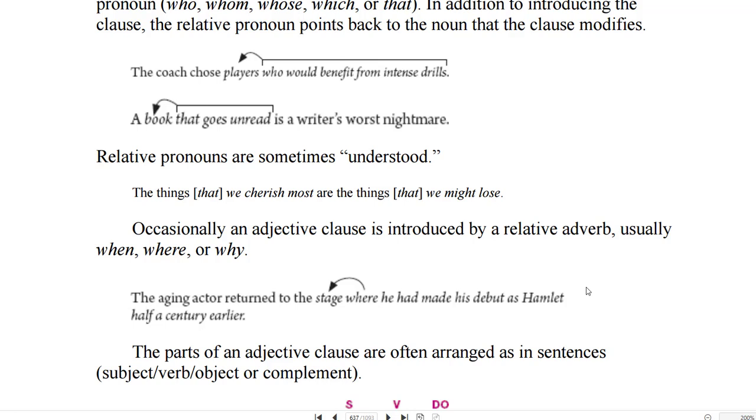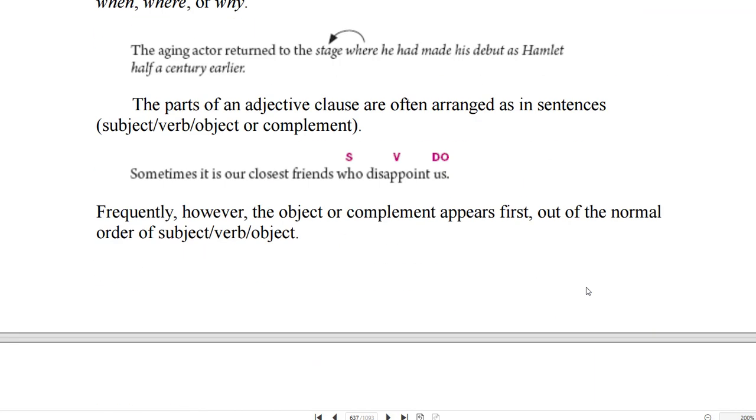Occasionally, an adjective clause is introduced by a relative adverb, usually when, where, or why. The aging actor returned to the stage where he had made his debut as Hamlet half a century earlier. The parts of an adjective clause are often arranged as in sentences: subject, verb, object, or complement. Sometimes it is our closest friends who disappoint us. And then "who disappoint us" is the adjective clause that modifies "friends."